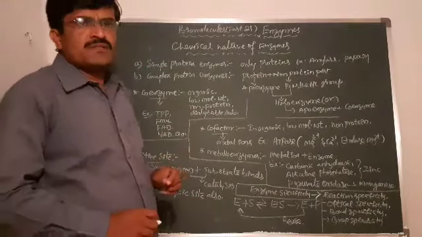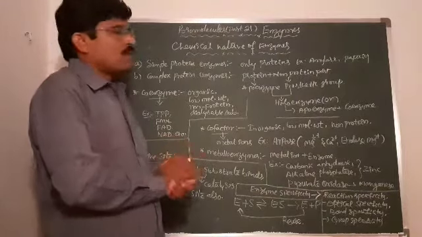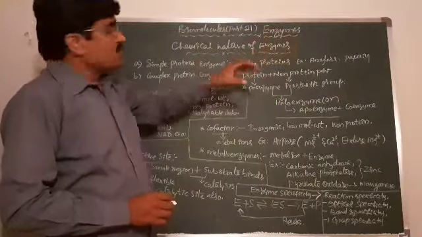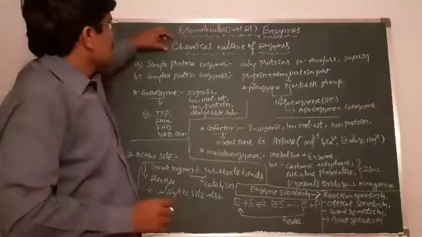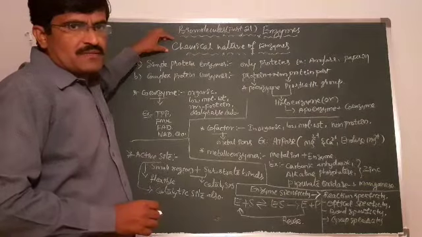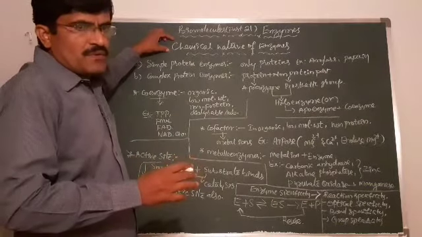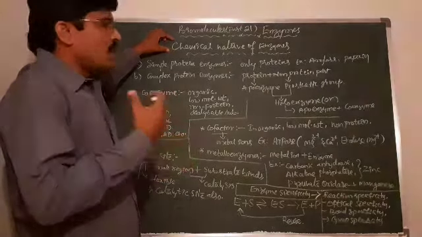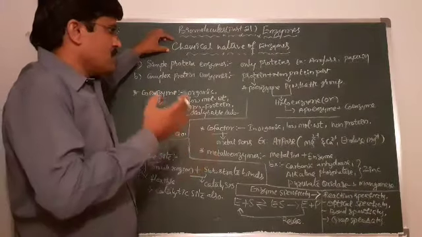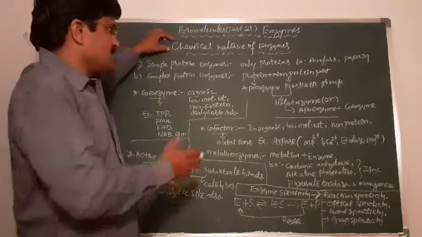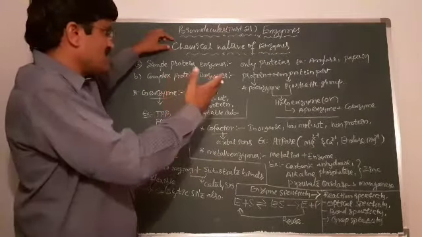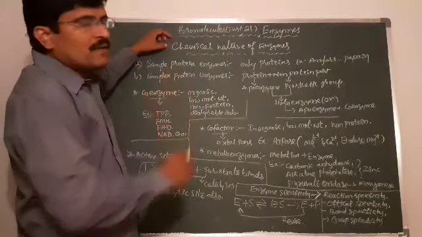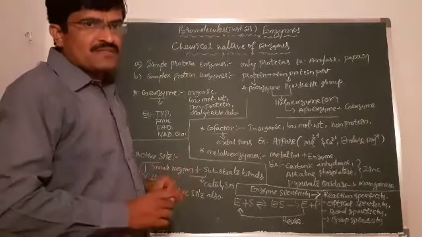Hello friends, in this session, the biomolecules part 21. Under enzymes, this subtopic is the chemical nature of enzymes. What is the nature of the enzyme? What are the components involved in that, how it will be acting, and what is the specificity, as well as what is the holoenzyme, what is the coenzyme, prosthetic group, coenzymes, all these things come under the chemical nature of enzymes.